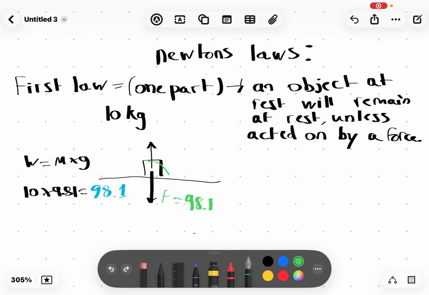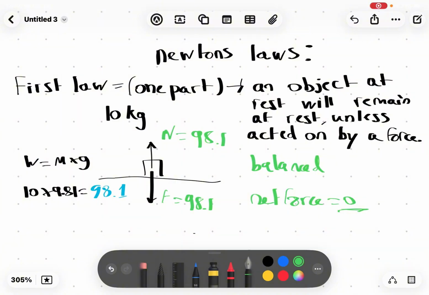Back to locking in. Basically, remember, the atoms here are pushing the box up so it doesn't fall down because of the gravity pulling it down, the weight. So the normal force is the same, which means this whole thing is balanced, and the net force equals 0, which means it remains at rest unless we apply an unbalanced force.